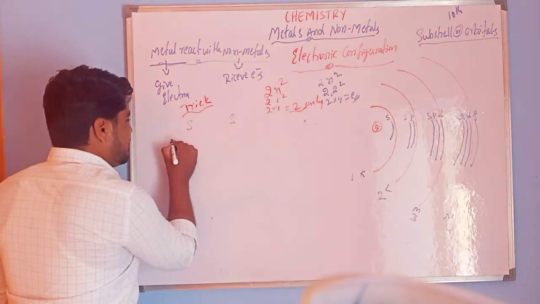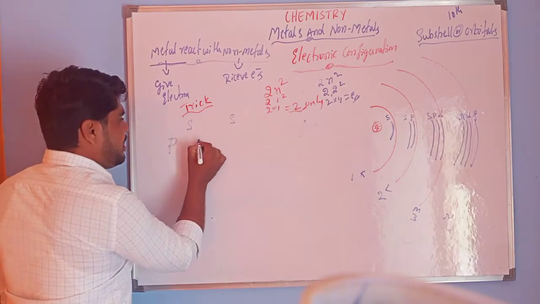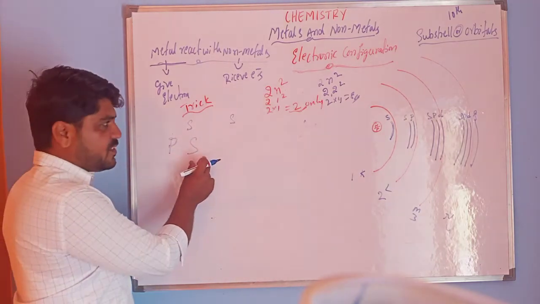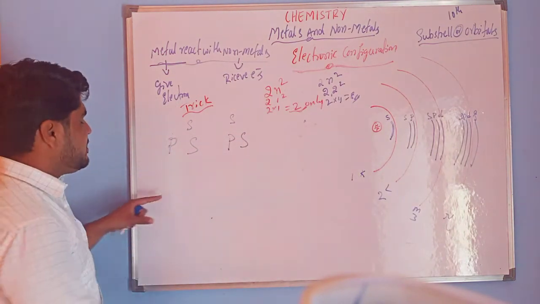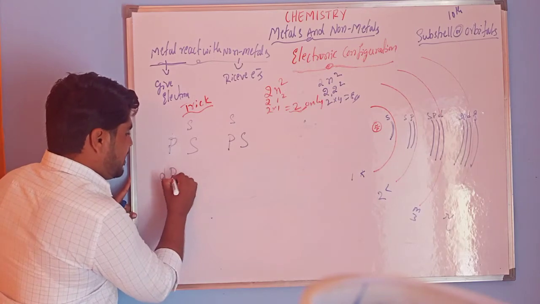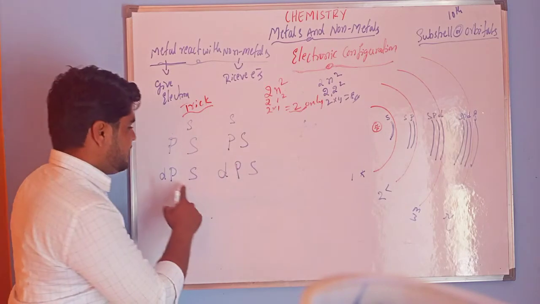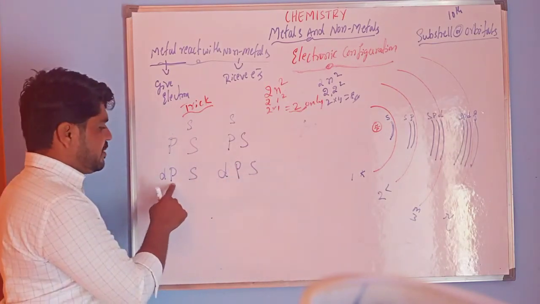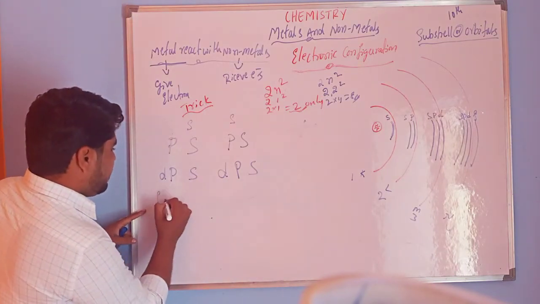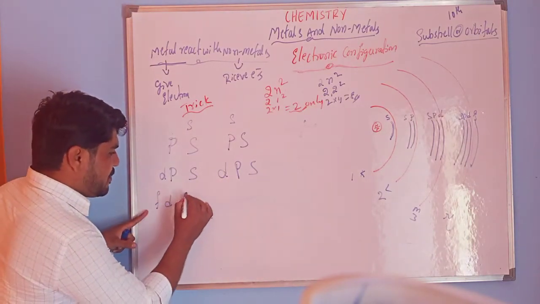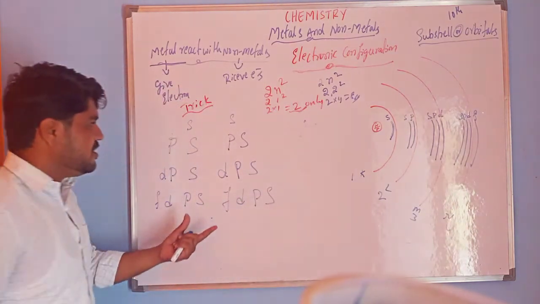Next is PS, public school. Next is DPS, Delhi Public School. Here also Delhi Public School. Next, in the fourth, FDPS, Fantastic Delhi Public School. So this is the trick.